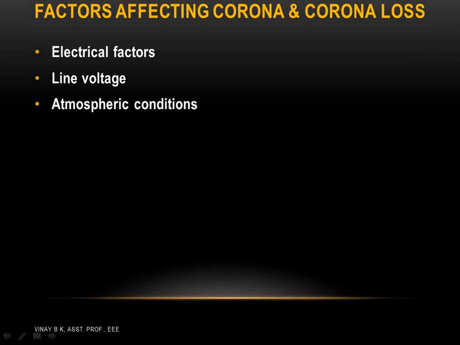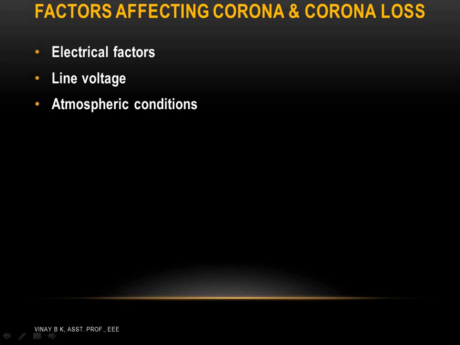So very simply, atmospheric condition is nothing but pressure and temperature. If the pressure and temperatures are constant, it will not affect the corona and corona loss. If the pressure and temperature are varying, it will affect delta.